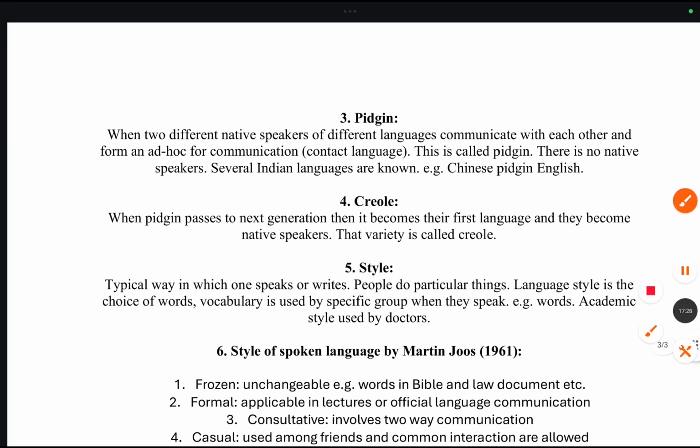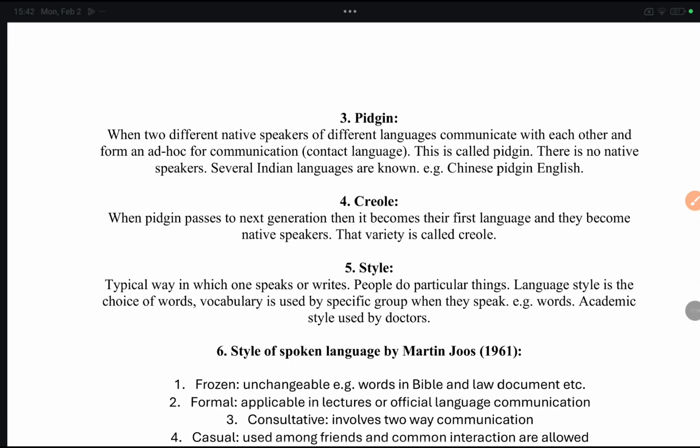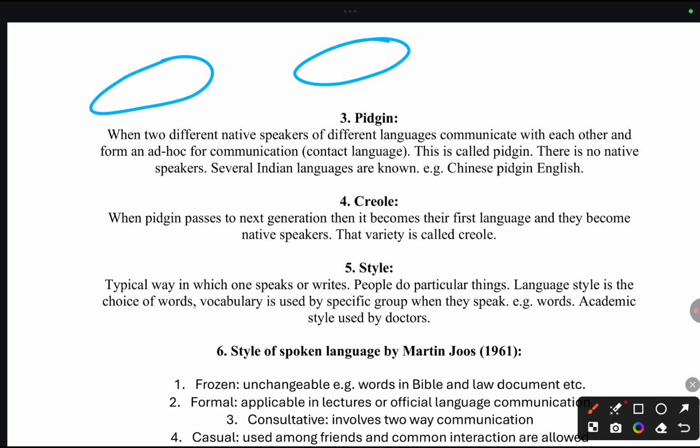Now what is pidgin? Friends, I will explain it in simple terms. This is the person who is a native speaker of one language, and this is the person who is a native speaker of another language. For example, this is a Chinese person and this is an Indian. Now the Indian doesn't know Chinese and the Chinese doesn't know Indian. They have to communicate, they have to do business. So they will pick words from each other's language and communicate. When they pick words from each other's language, they form a pidgin, a way of communication.